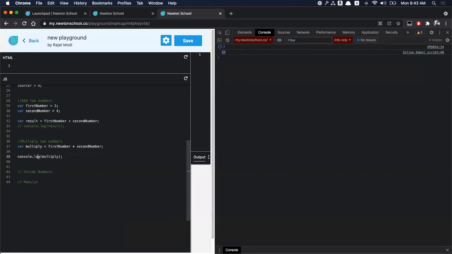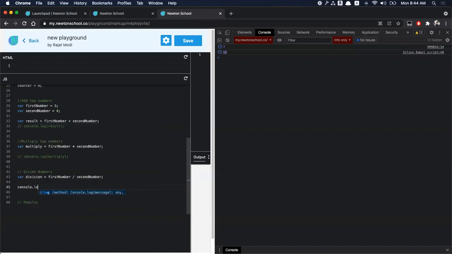Similarly, you can divide. Let's see how division works. It'll be interesting, right? Because division will have some decimal part to it. Let's see if that decimal part is stored in this division result. First, 3 by 4 is 0 point something.